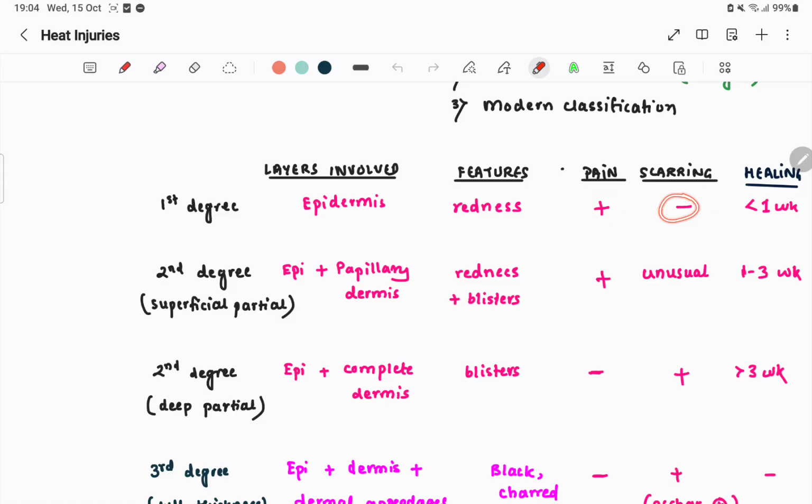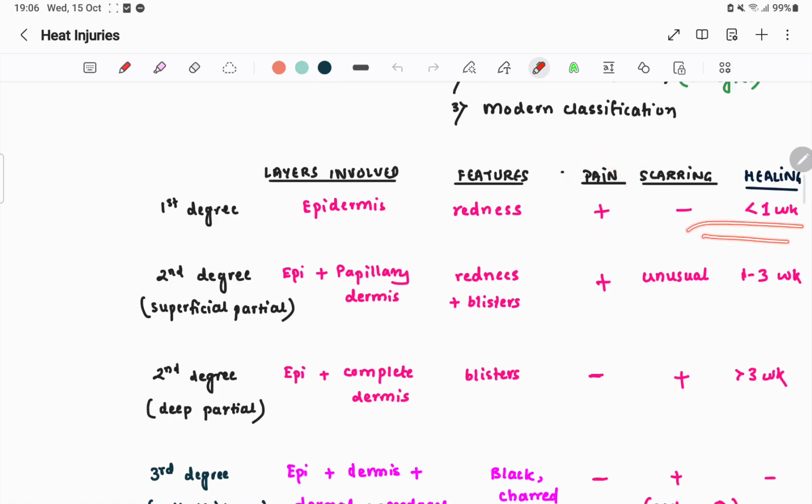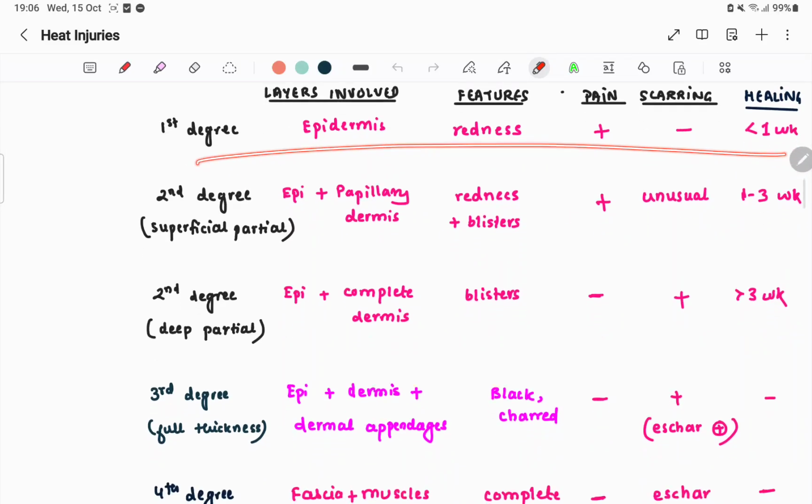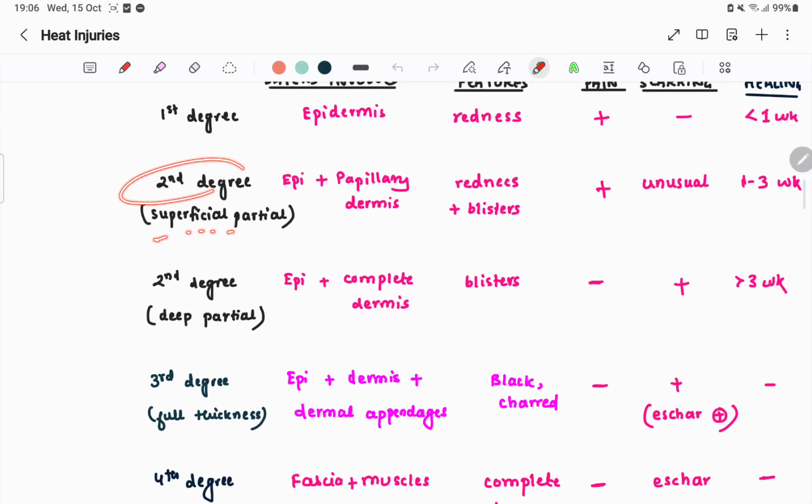Scarring will not be there. It heals in less than 1 week. So first degree, only the epidermis is burnt. There is only redness, no blisters. Pain will be there, no scarring, and it heals in less than 1 week. Nothing more serious.